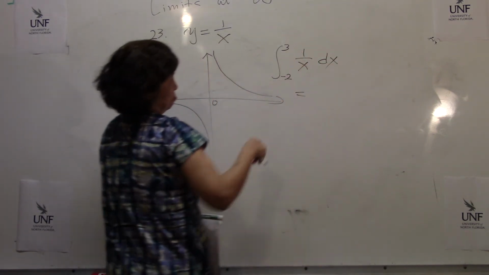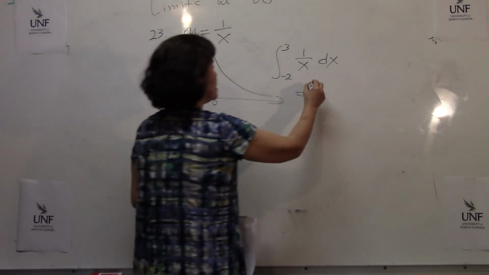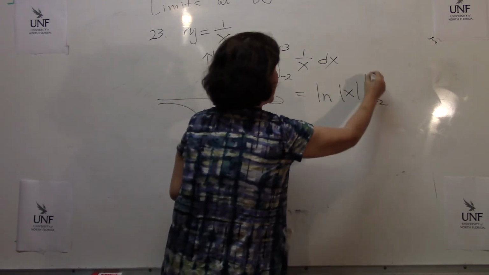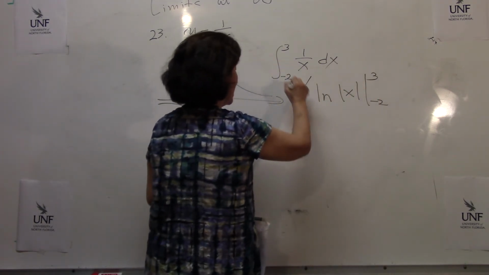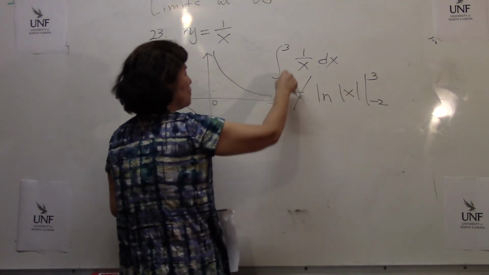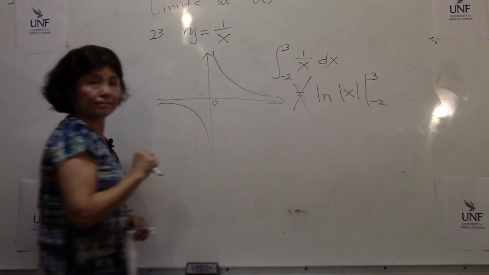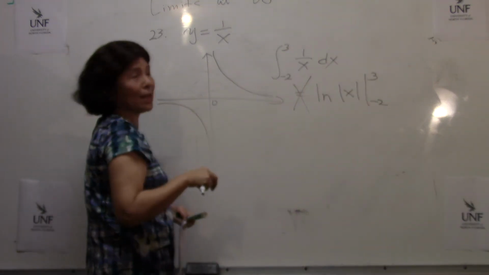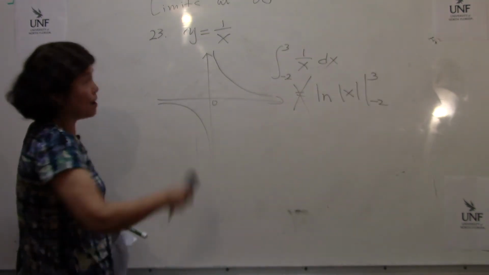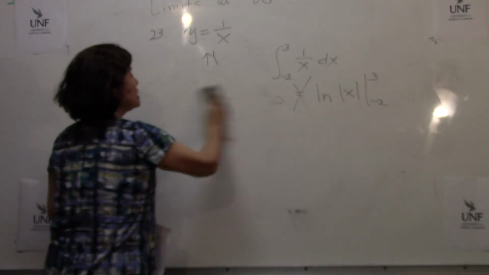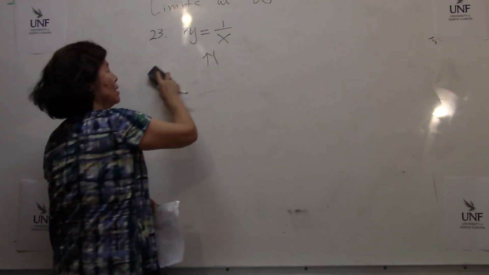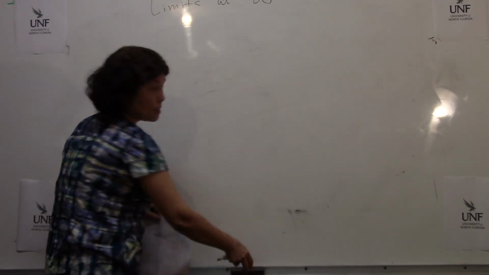It looks like not a big deal because for ln x, we have that absolute value of x, so you apply that. But this one is not working, okay? You don't even go there. From here to here is wrong because there is a discontinuity, so we cannot integrate that, okay? But soon we are going to overcome that part. Still, if we overcome it, that means we are going to have a way to integrate it, but whether the result is meaningful or not, that is another story, okay?